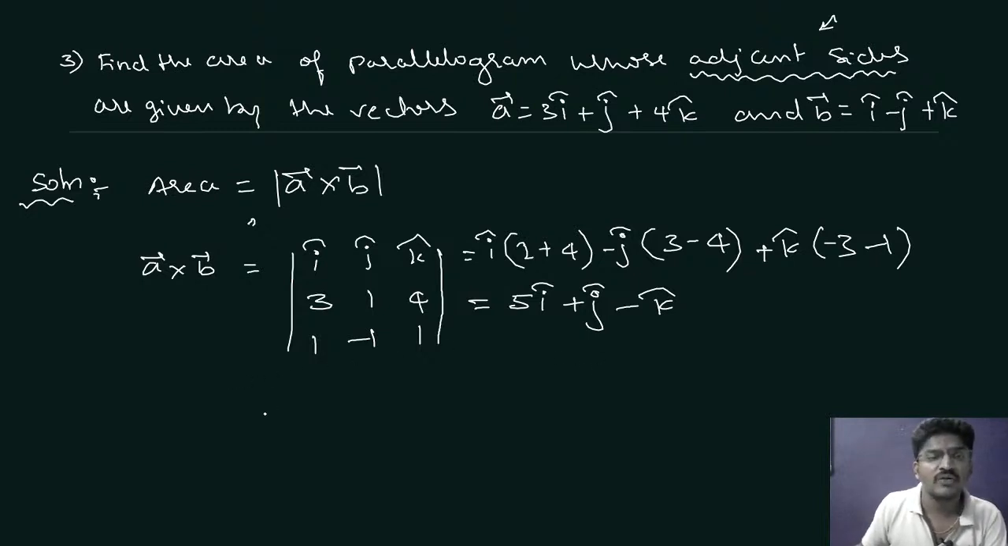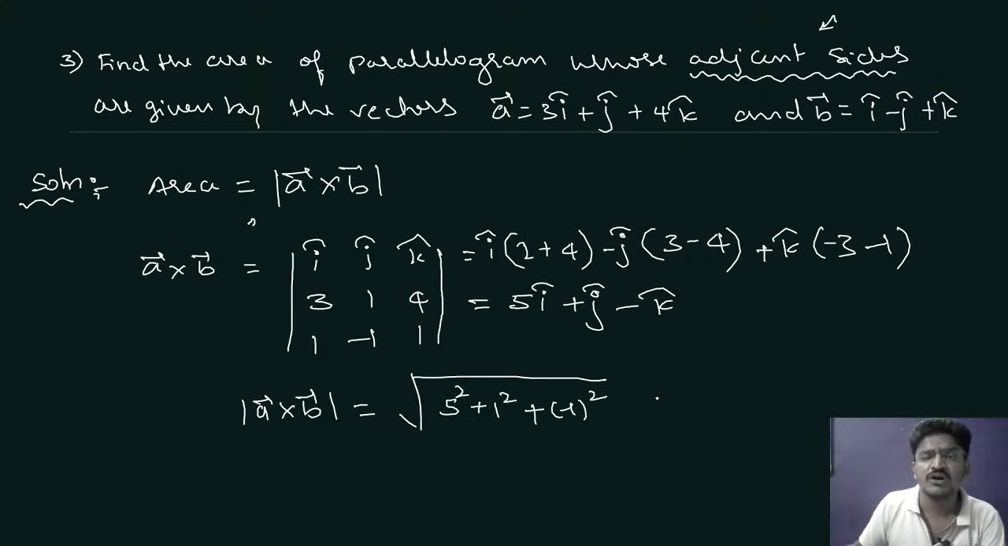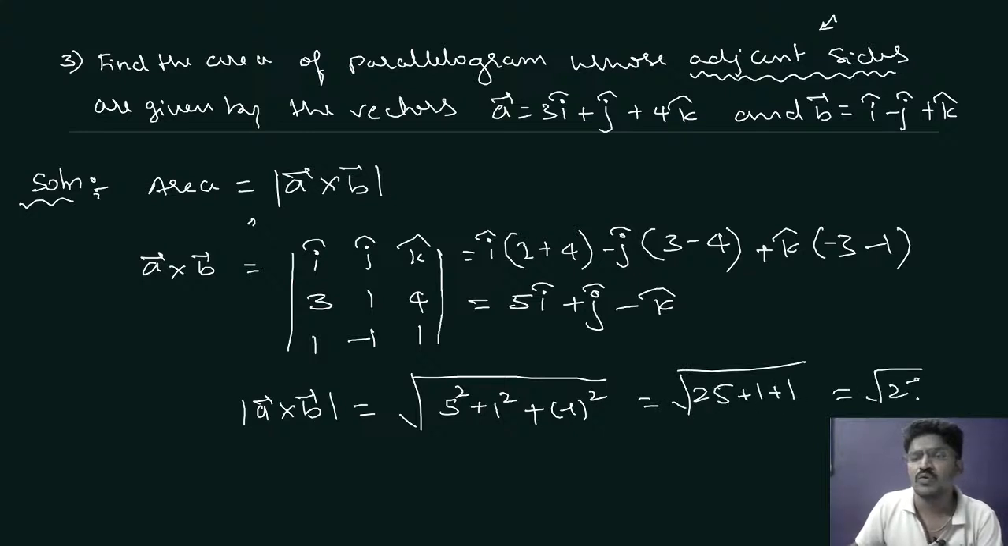Okay. Now we have to find mod of A cross B. That is equal to square root of 5 square plus 1 square plus minus 1 square. That is square root of 25 plus 1 plus 1. So that will be root 27. What is root 27? So here you can just see.